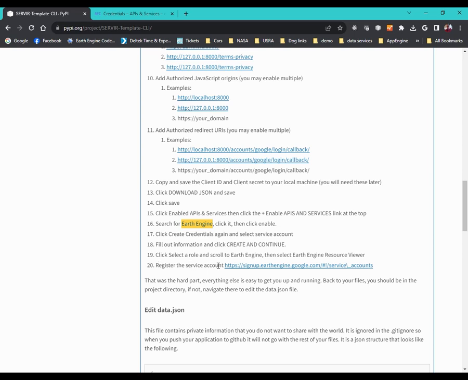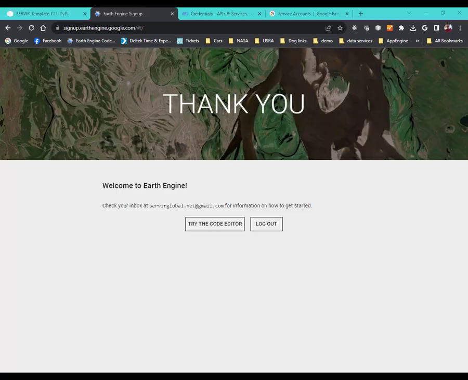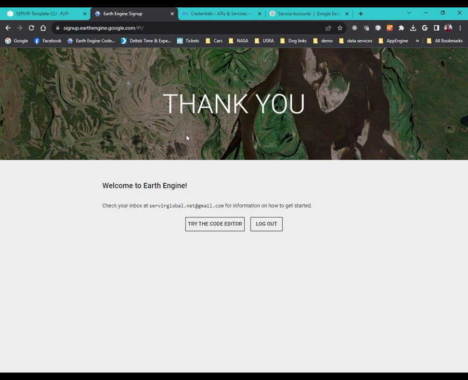Now let's see what we need to do. Register the service account here. Okay, so I clicked the link. It opened this page and it says something unusual.